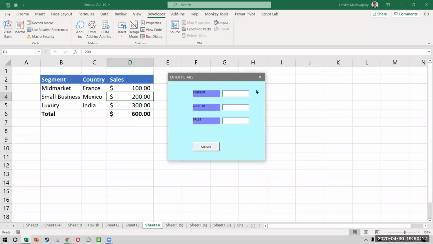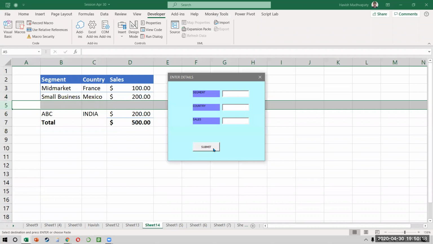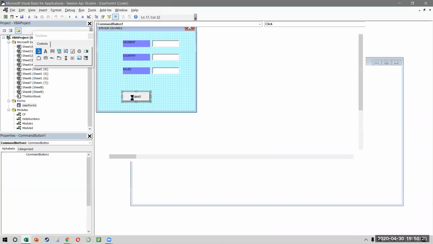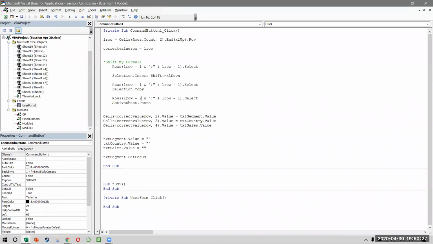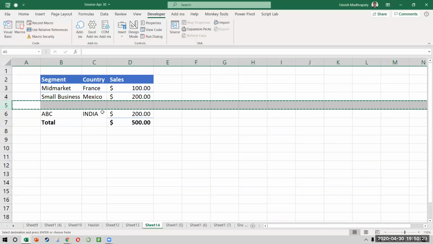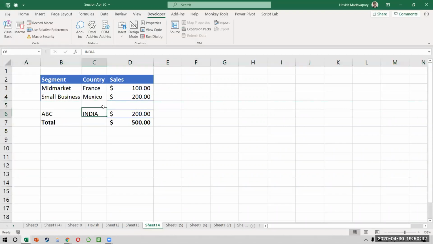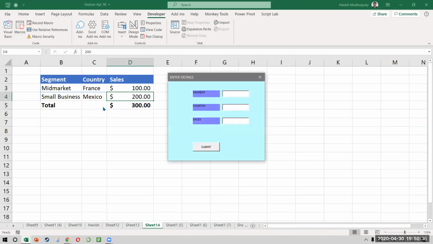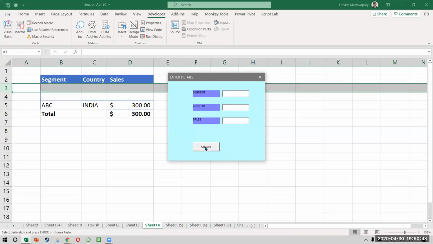So we run the form, we say ABC, India, and we say 200, and if I press submit, I think it did not do the copy properly. So this will have to be -2. Ab theek hona chahiye. So let's remove everything. Let's see. So I run my form. We say ABC, India, and then 300. You press submit. Oh God, I'm so sorry.